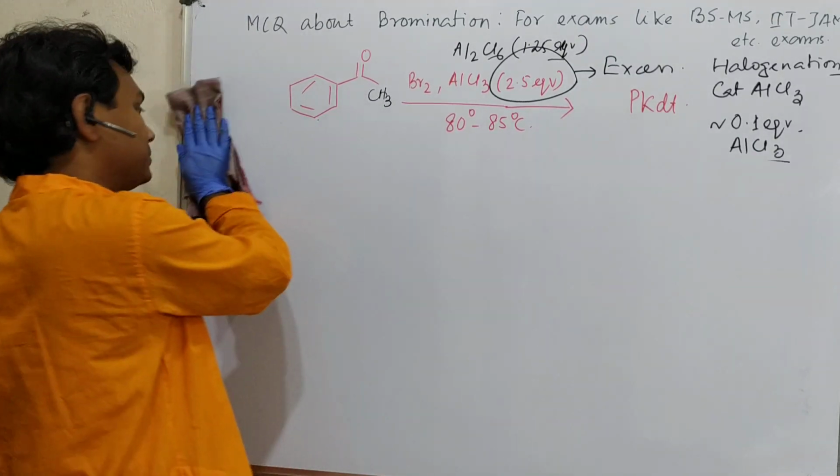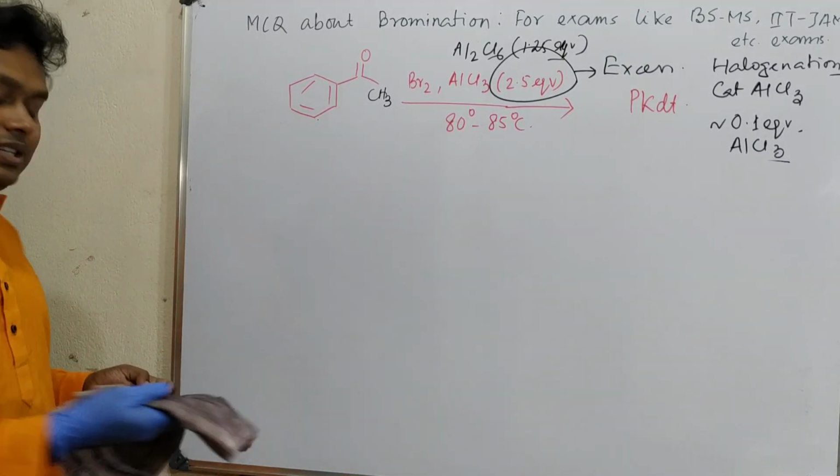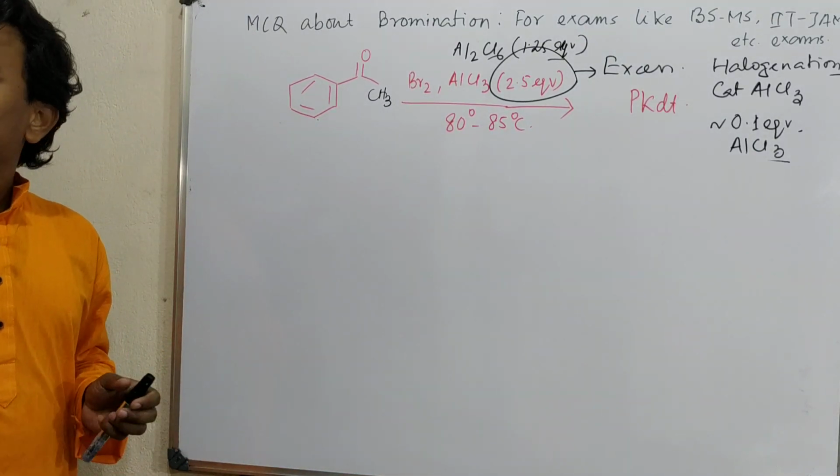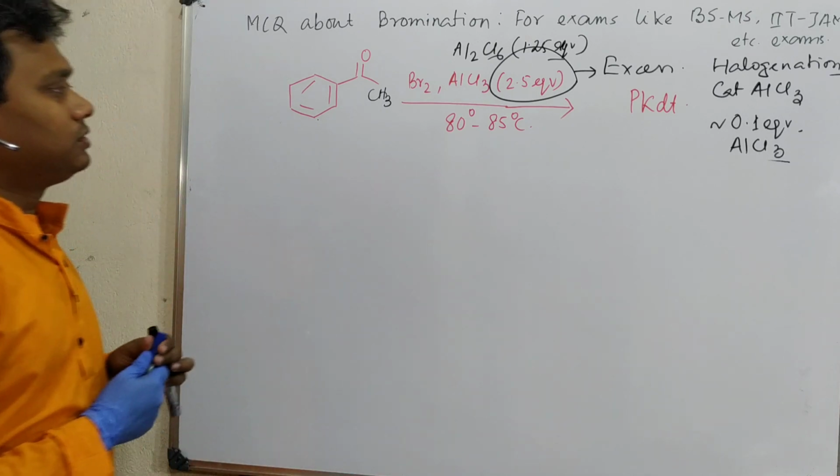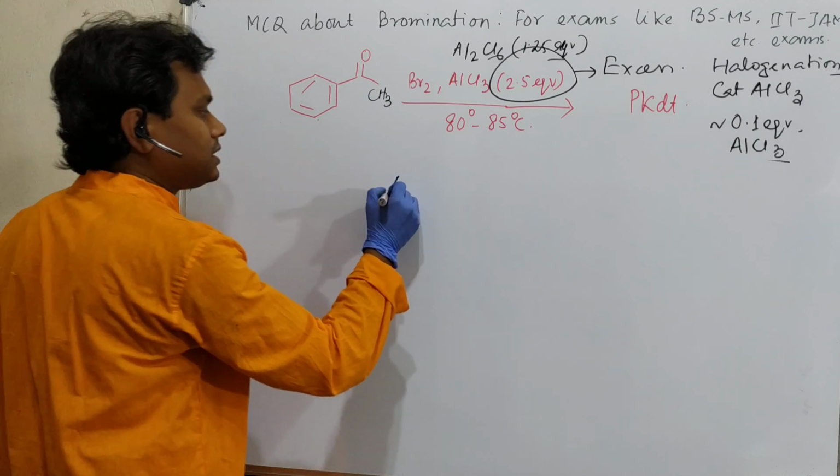So lots of interesting theories will be involved during the discussion. First of all, what is the nature of AlCl3?